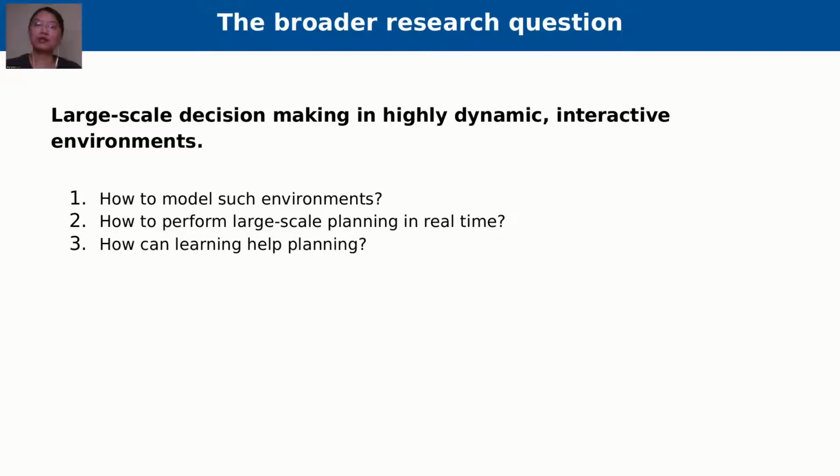Crowd driving is not only important in itself, but also uncovers a broader research question. How do we perform large-scale decision-making in highly dynamic and interactive environments? I'm going to discuss this question from the perspective of modeling, planning, and learning.